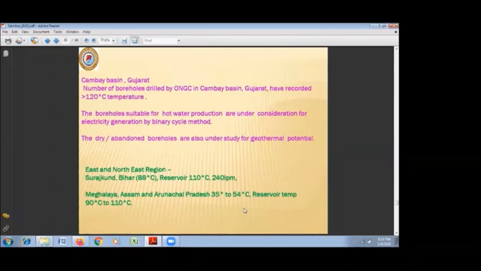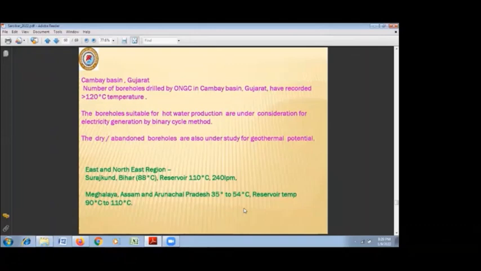ONGC is now actively considering a project to utilize this temperature for other purposes like electricity generation or production of hot water for other direct heat uses, or a binary cycle electricity power plant, etc. And that is under quite active consideration.